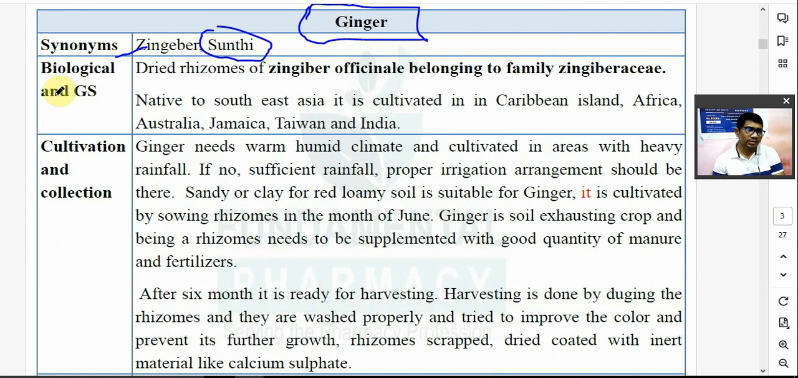Biological source and geographical source. ये क्या है जिंजर? You know that क्या होता है? It is a underground modification of root. So what is it? It is known as the rhizomes. Dried rhizomes of gingiber officinale, family क्या है? Gingiberaceae.